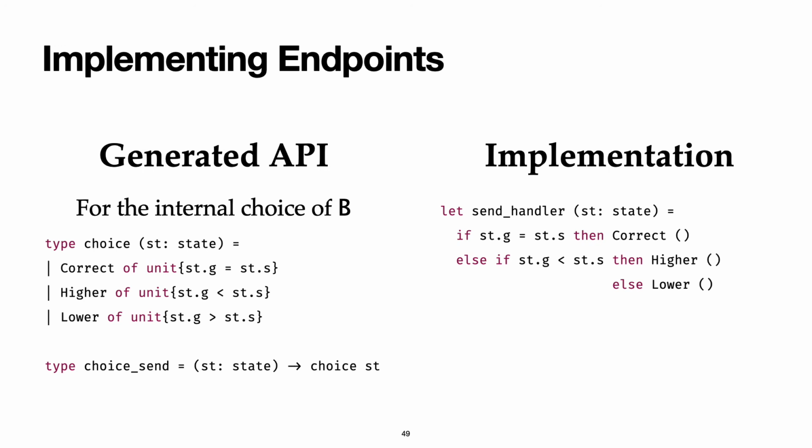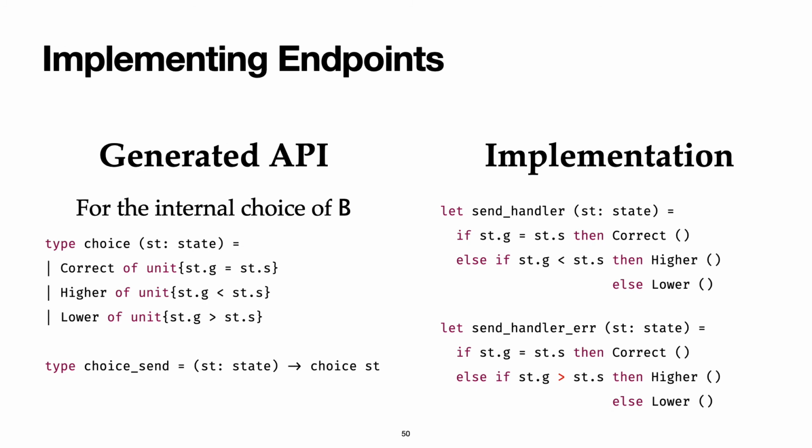Otherwise, we send lower. If a programmer makes a careless mistake, for instance by flipping the sign of the comparison, the condition inside the type will not be satisfied and these errors can be detected by the F* type system statically. Overall, we rely on the refinement type system of F* to help us validate all the refinements in the multi-party protocol. For a full walkthrough of the higher-lower example, please have a look at our paper and accompanying artifact.